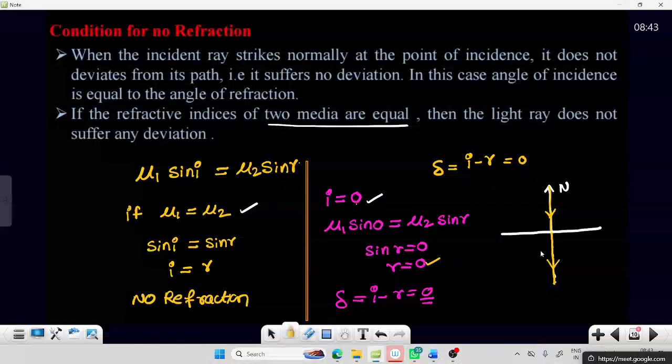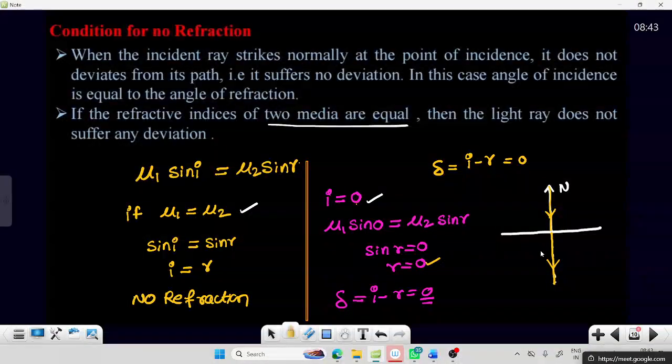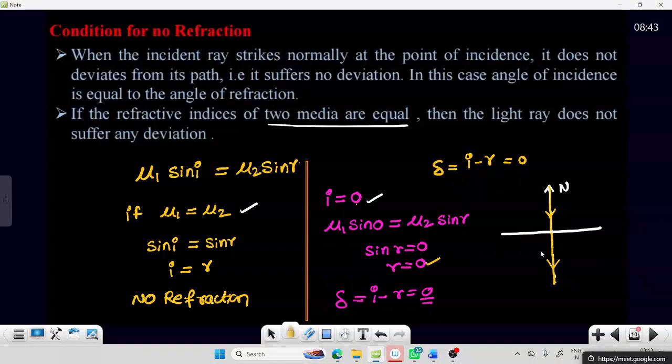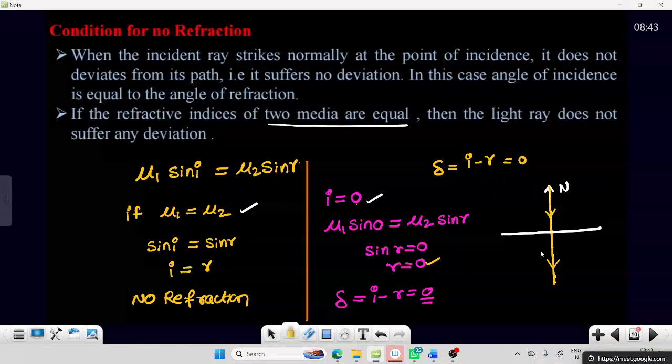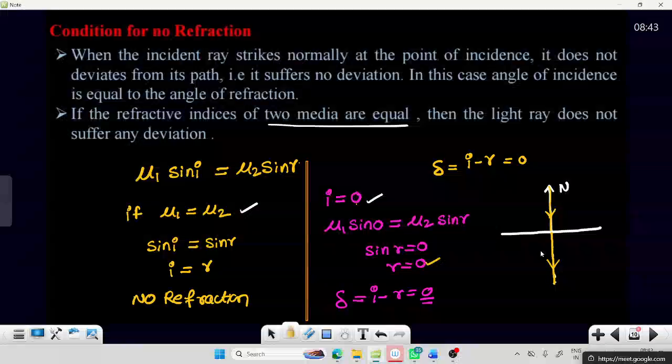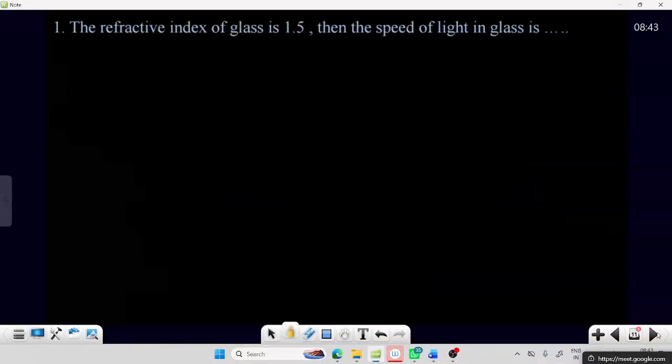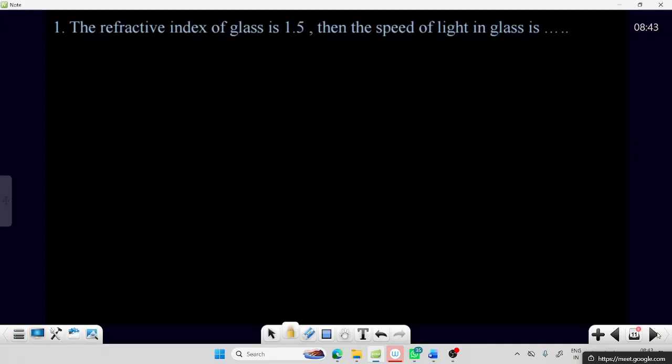Then r is also 0, so the light ray goes straight, without deviation. In these two cases, the light ray doesn't experience any deviation. Now let's see some problems.